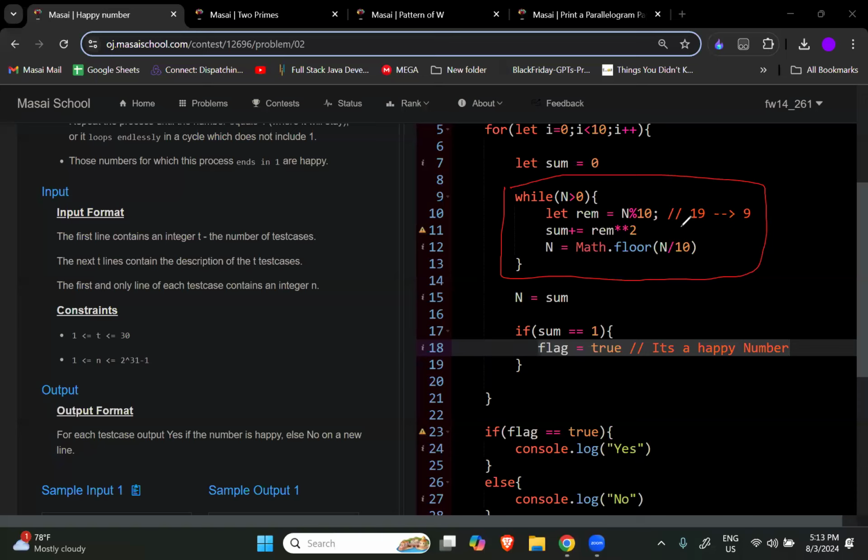Just the small change here is, whenever we are getting the last number, we are not adding it, we are just taking its square and pushing it into the sum, right? As soon as I get the last number, I am just making the square of it and adding it into the sum. Simple.